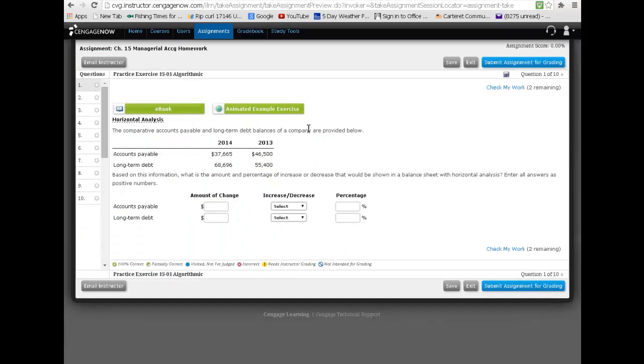I just opened up the chapter 15, and you can see there's 10 problems here. Some of the assignments have a lot of short problems. Some of them have a couple longer problems. But notice down here, check my work. You can click on this as you're working through here. You can put whatever number you think is right, and you click check my work, and it'll tell you if it's right or if it's wrong.